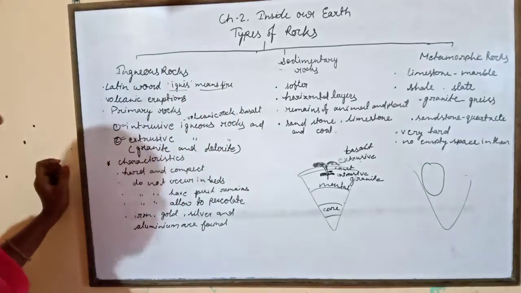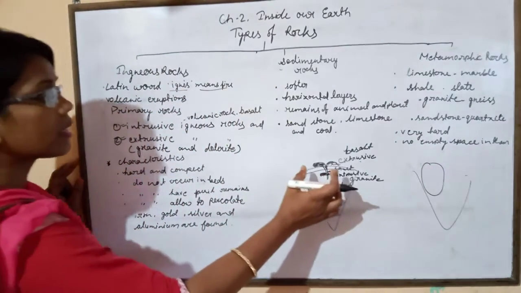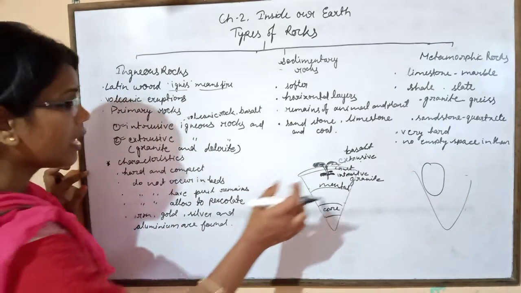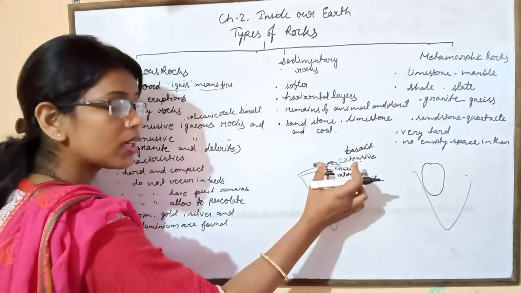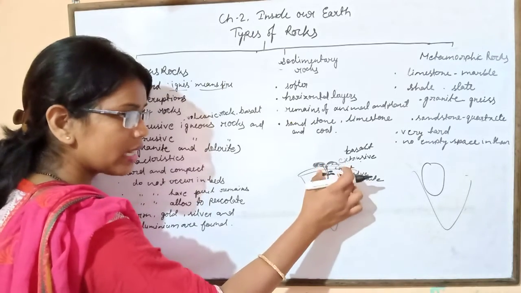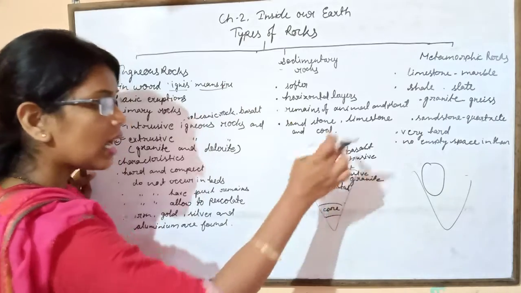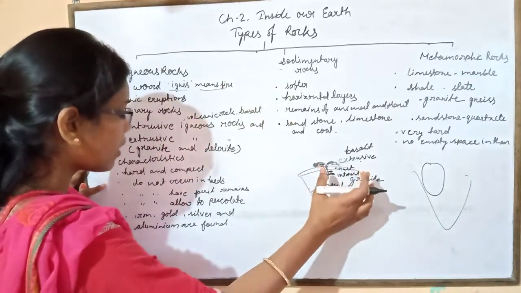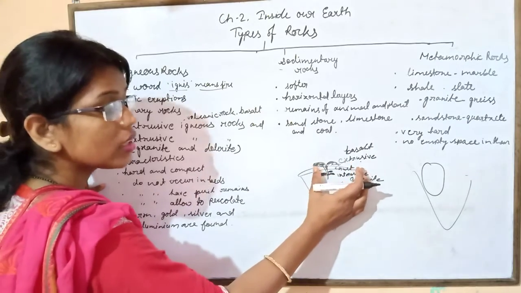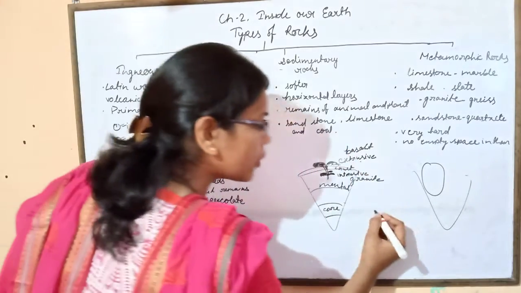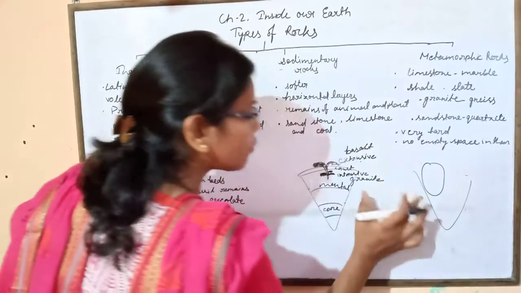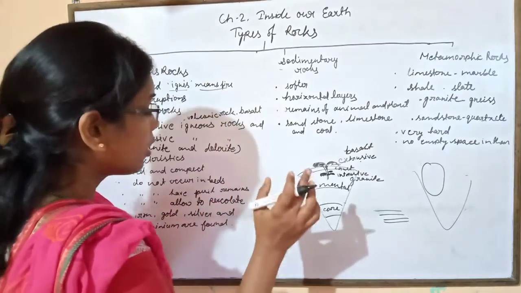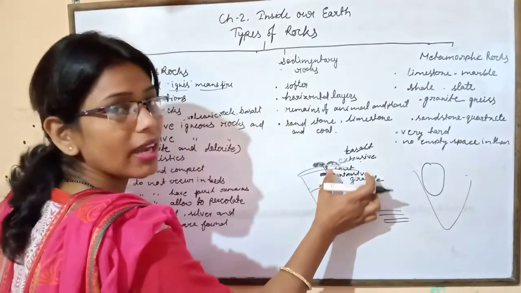Then come to the next, the characteristics of the igneous rock. What are the characteristics? First, it is hard and compact. Igneous rocks are very hard and compact, and they do not occur in layers. They are not found in layers, and they do not have remains of animals and plants.